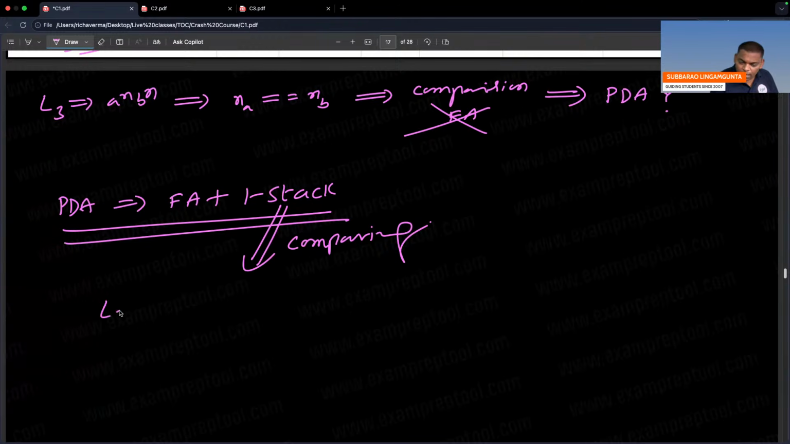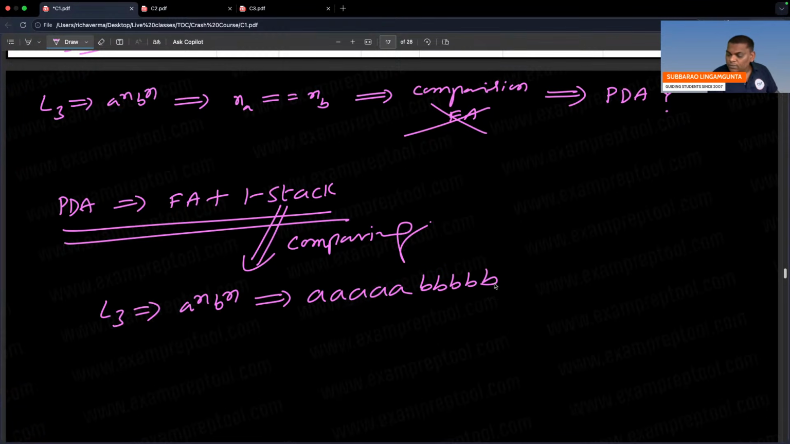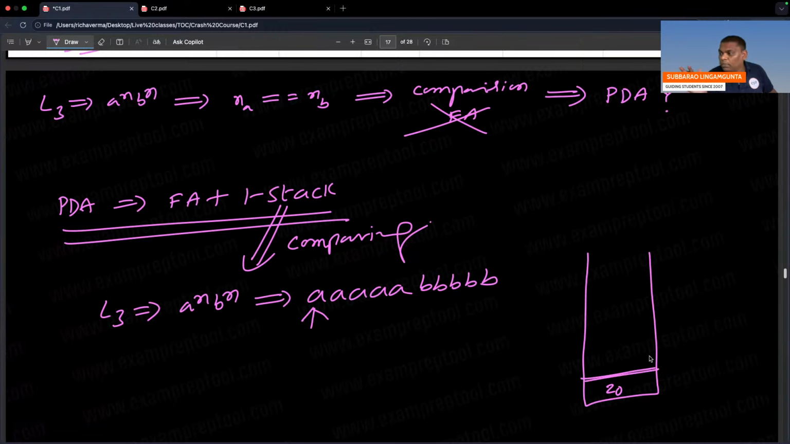Can you see this one? L3 is going to be a^n b^n, which means the number of A's equals the number of B's. Let us assume 5 A's followed by 5 B's. Initially you are here, and a PDA contains a stack also. Stack initially contains Z0, which means the stack is empty. When you see Z0 on top of the stack, it means there is no symbol. Please be careful.